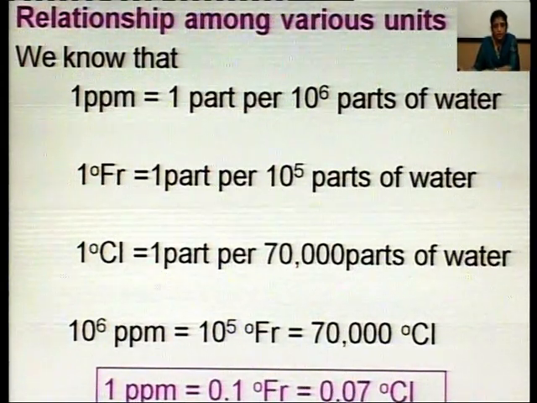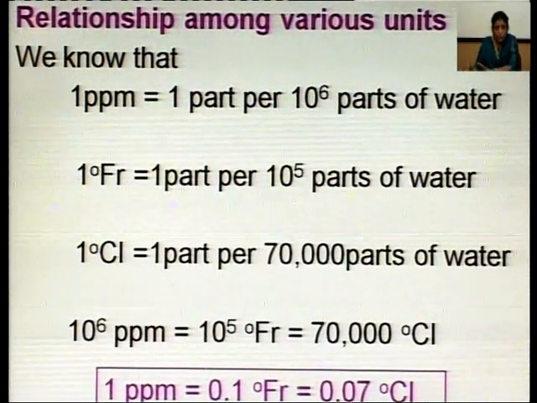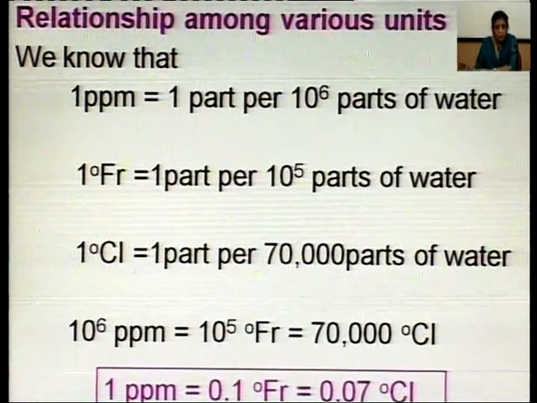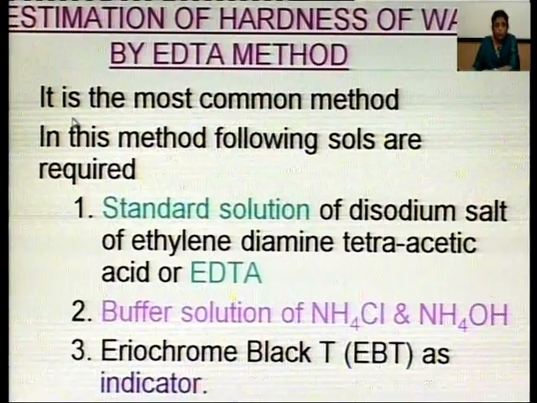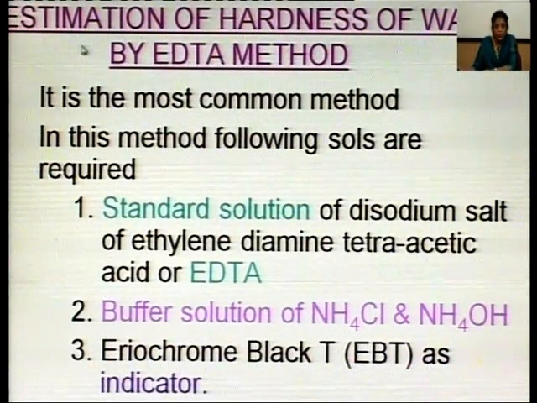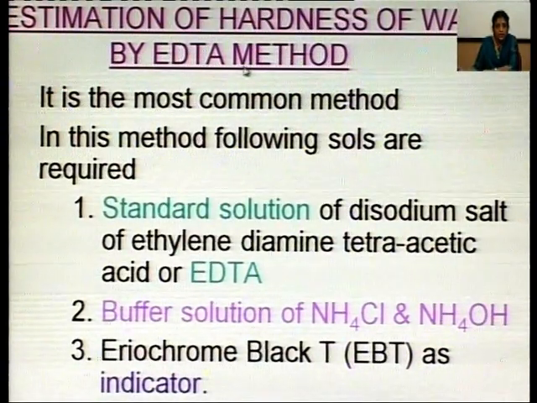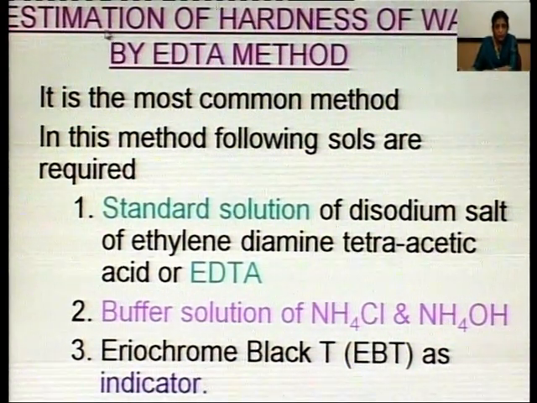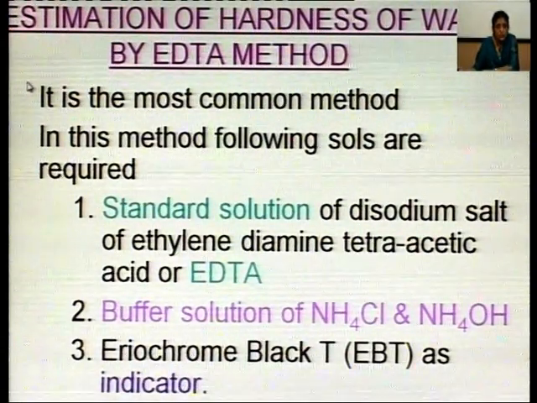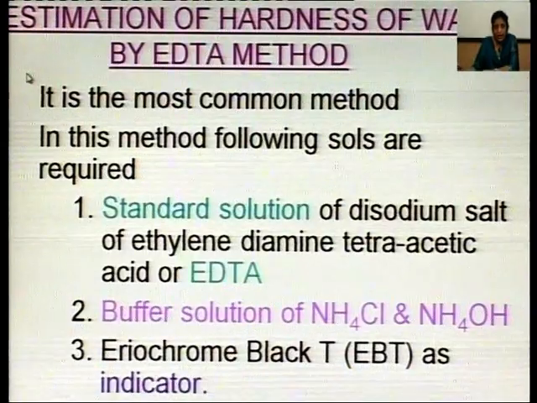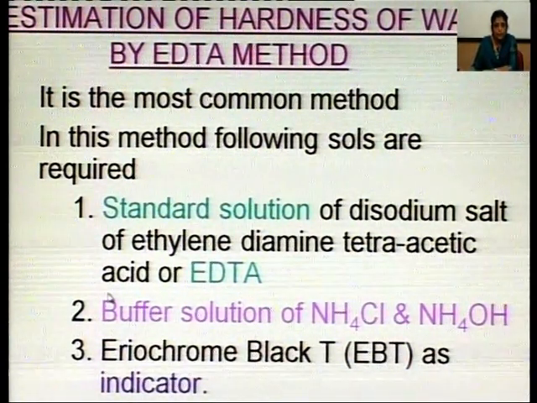So, if we have measured degree of hardness in one type of unit, we can convert it into another unit by using this relationship. Now, we have another topic, estimation of hardness of water by EDTA method. However, we can estimate hardness of water by two other methods also. These are soap titration method and O-Henner's method, but we will discuss here only the EDTA method.